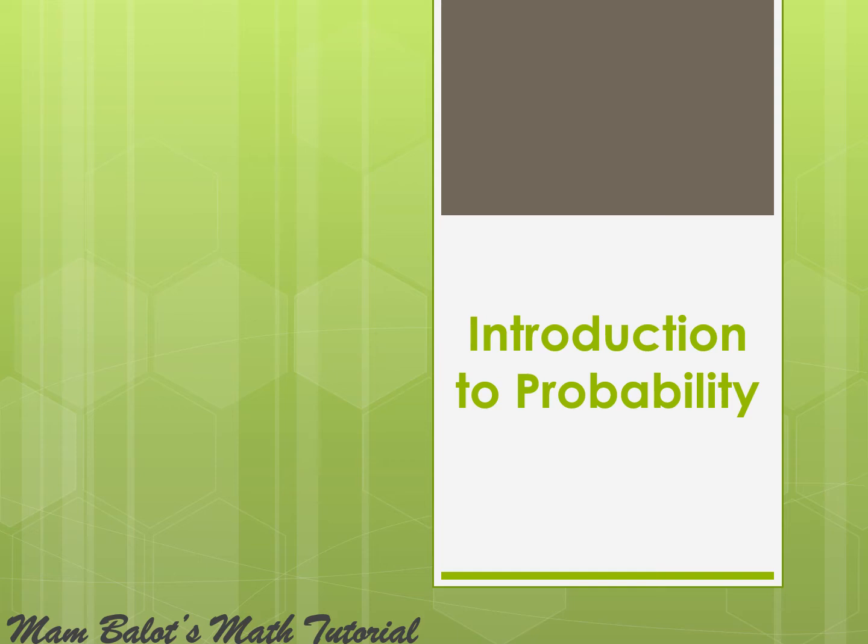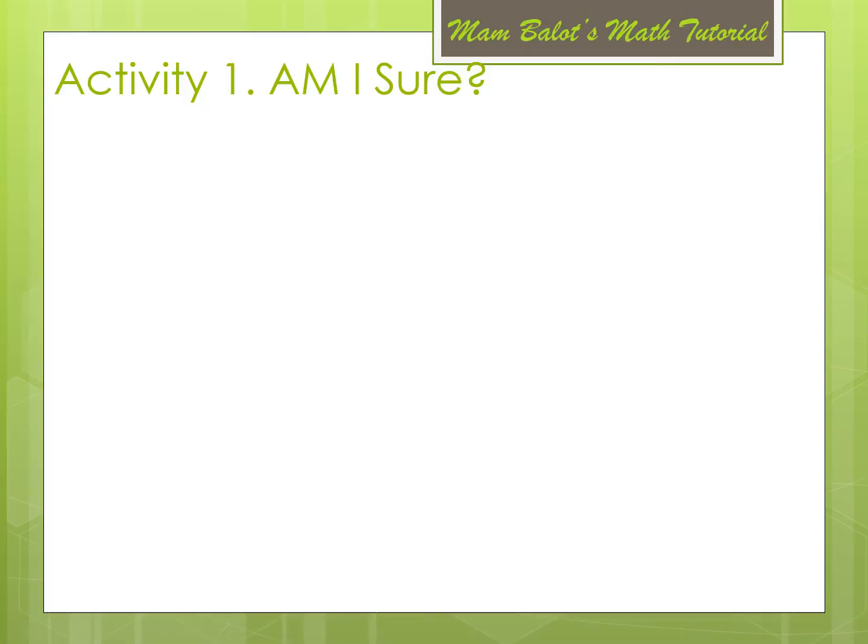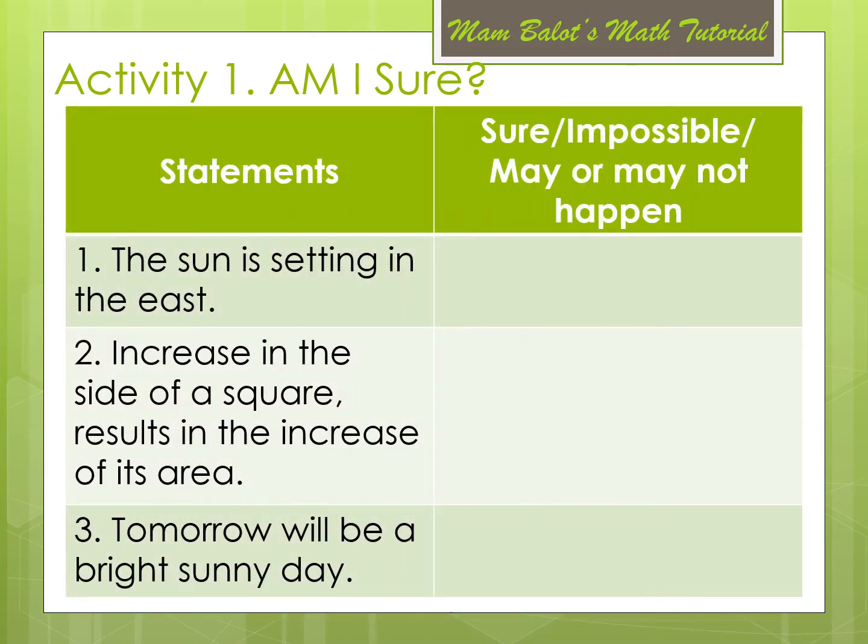Today we will be discussing some introductions to probability. Let's have activity 1 entitled "Am I Sure?" In this activity, we have a table in which the first column contains different statements, and in the second column you have to determine whether each statement is sure to happen, impossible, or may not happen. So, number 1, the sun is setting in the east.